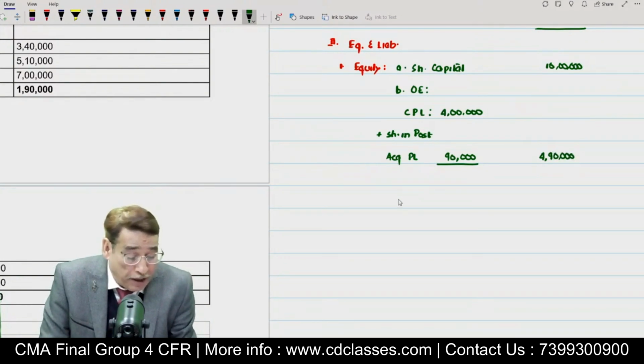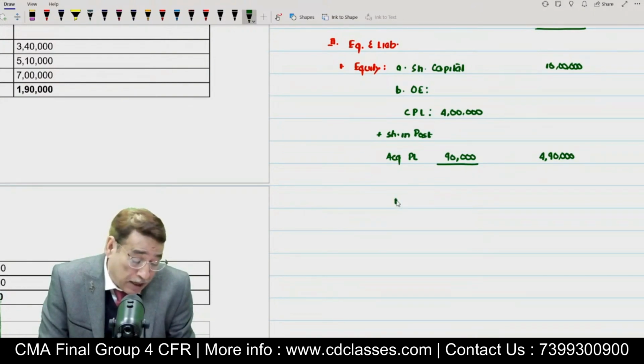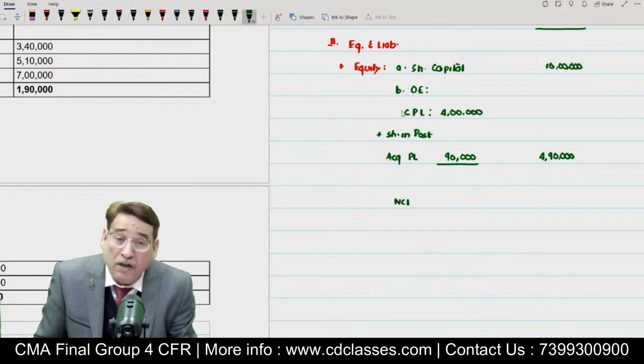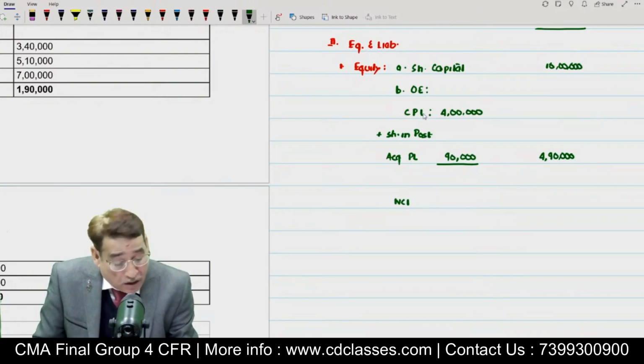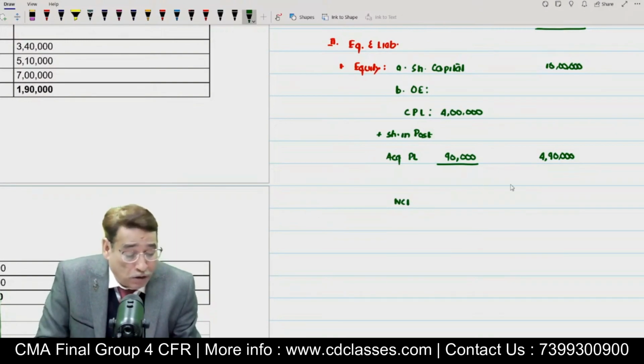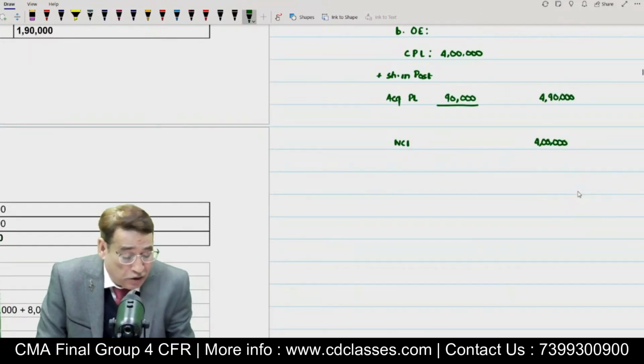Again, a very important item. As I told you in the last session also, when you write NCI here, first of all, as a professional student, you need to understand that NCI is always written under equity, but it is not clubbed with the other equity items. It must be presented separately. Amount of NCI, you can also put up your step number later on. Anyway, 4 lakh. And then the rest of the items need line by line addition.